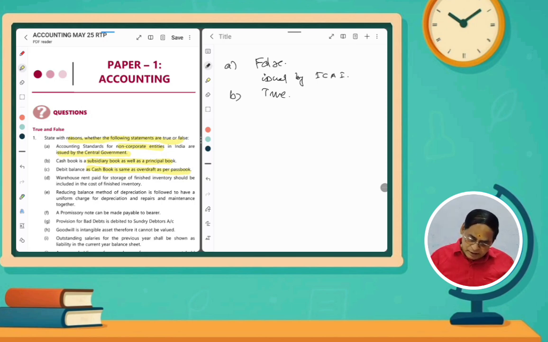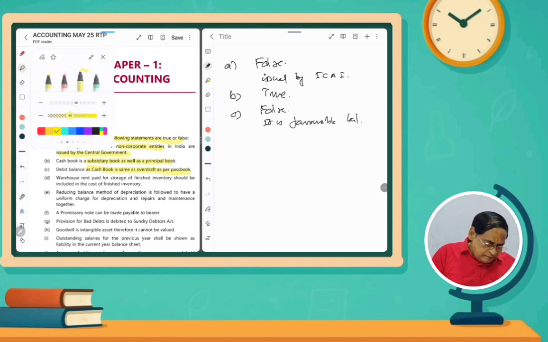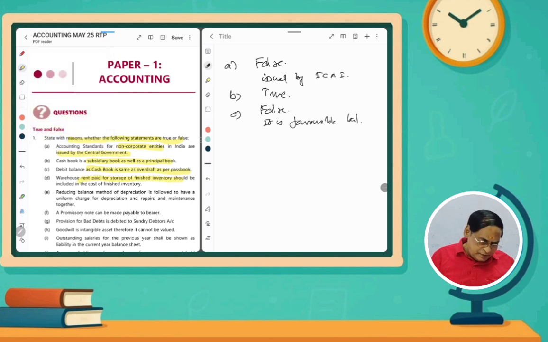So it is false. So answer C is false. It is a favorable balance, because the debit side, the receipt side, is in excess of the credit side, that is the debit balance is given. And then warehouse rent. What is warehouse rent? Warehouse rent means the storage of finished inventory should be included in the cost of the finished inventory. Is it correct?